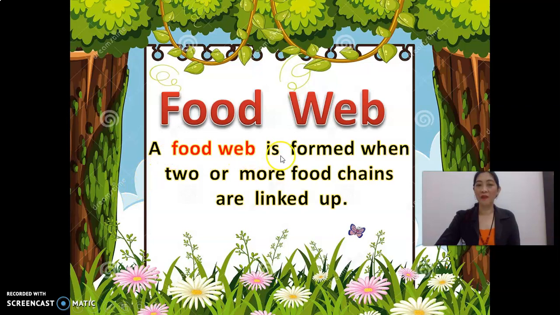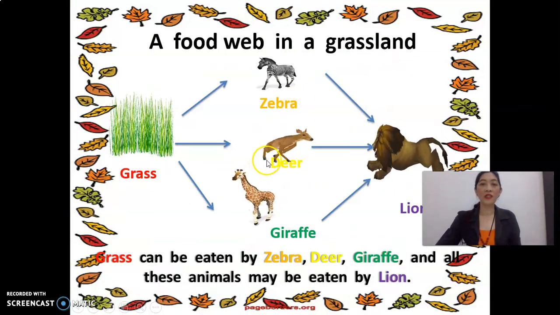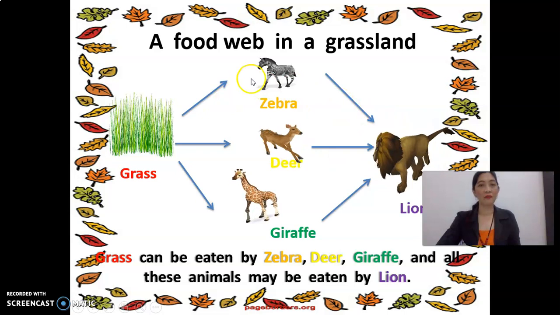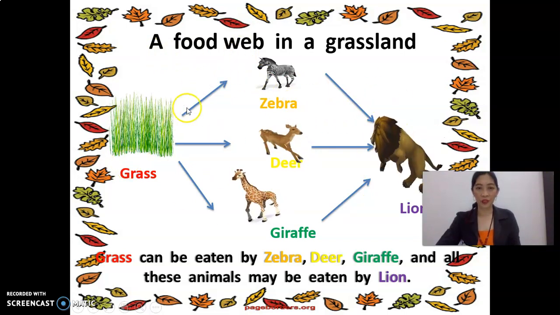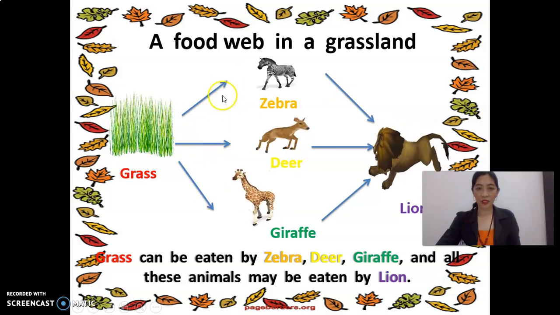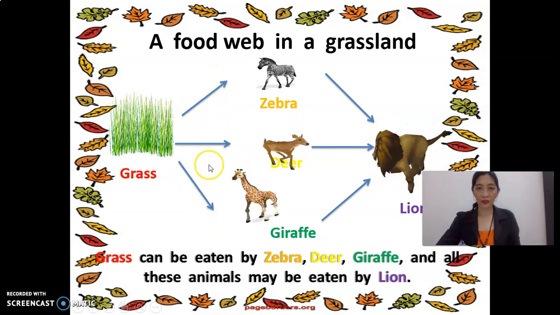A food web is formed when two or more food chains are linked up. These are examples of a food web.